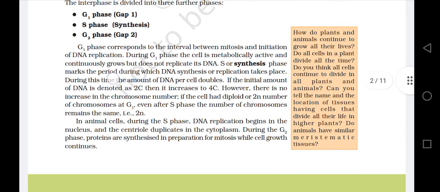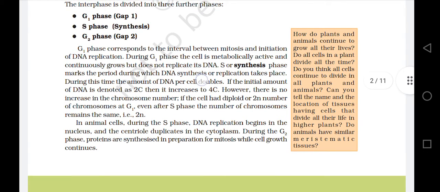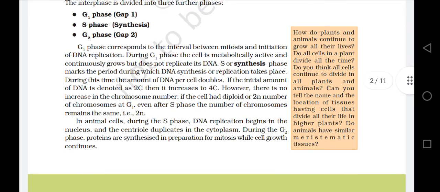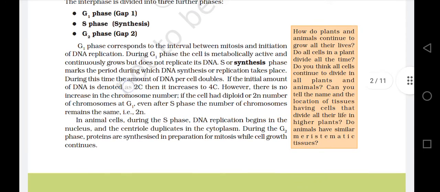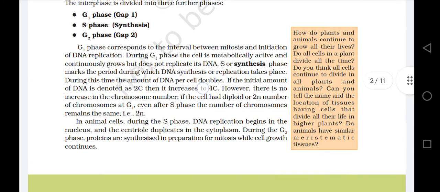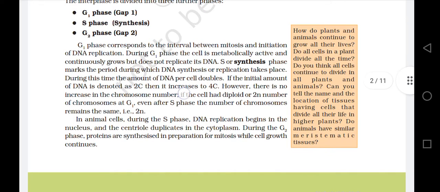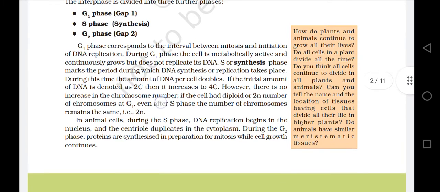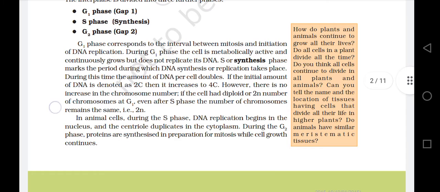During this time the amount of DNA per cell doubles. If the initial amount of the DNA is denoted as 2C, then it increases to 4C. However, there is no increase in the chromosome number; if the cell had diploid or 2n number of chromosomes at G1, even after S phase the number of chromosomes remains the same.